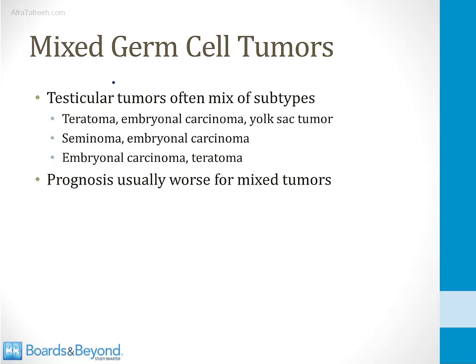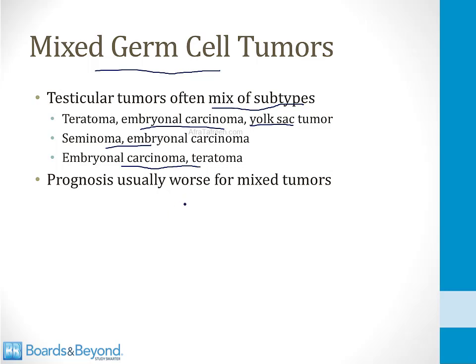And then I mentioned this before, but I just want to emphasize this point. Many testicular germ cell tumors are a mix of subtypes. These are called mixed germ cell tumors. So for example, teratomas often occur together with embryonal carcinomas and yolk sac tumors. Seminomas and embryonal carcinomas often go together, and also embryonal carcinomas are sometimes found with just a teratoma.